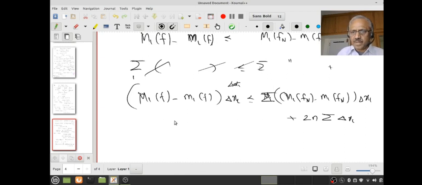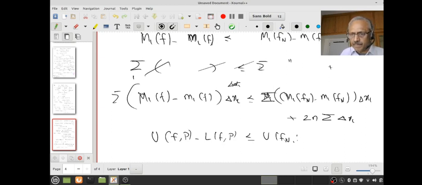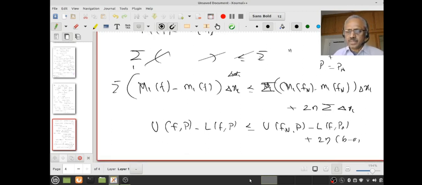But what is this sum? This sum is nothing other than U(f,P) minus L(f,P) is less than or equal to U(f_n,P), my P is P_n, minus L(f_n,P_n) plus 2 eta times (b minus a), because the delta x_i will sum to that.